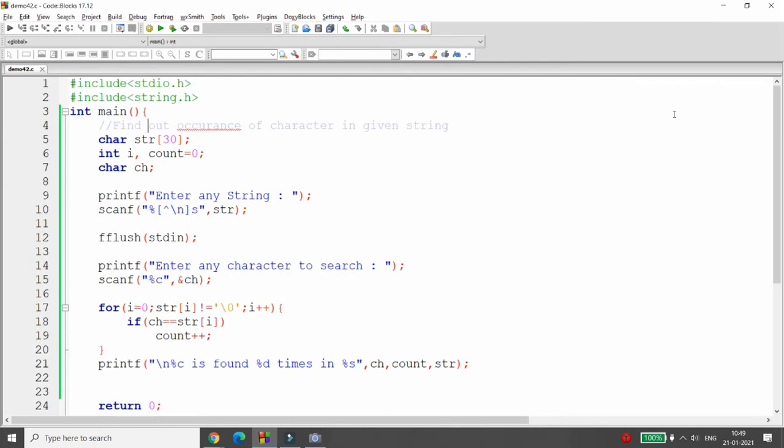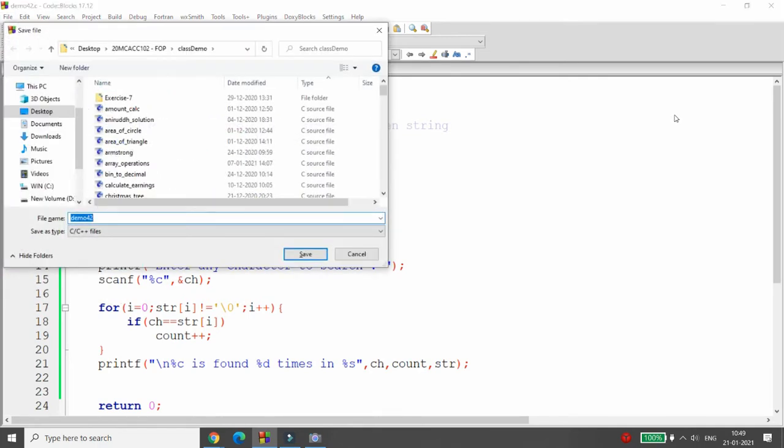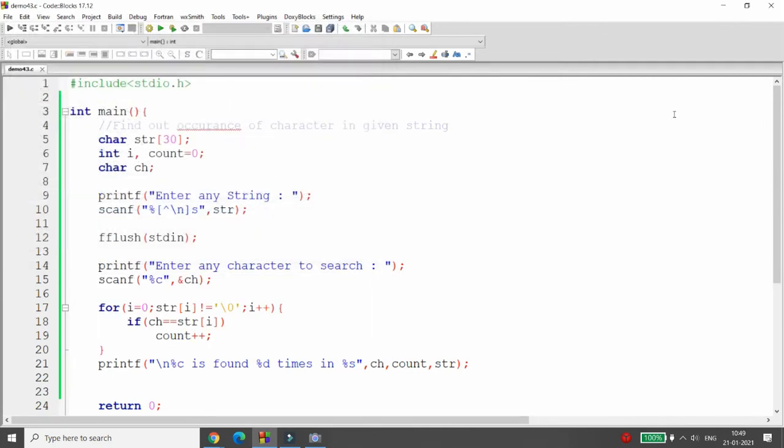How we can do this? You can do this particular program using two different ways. Please see carefully. You can do this particular program using two different ways. How to do this? Let's see practically. I'm just saving this program as demo 43. Now what I want to do?